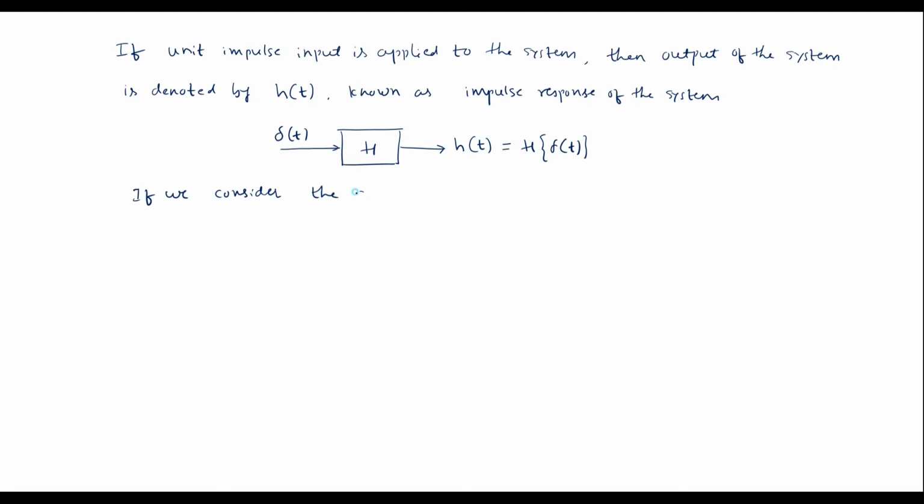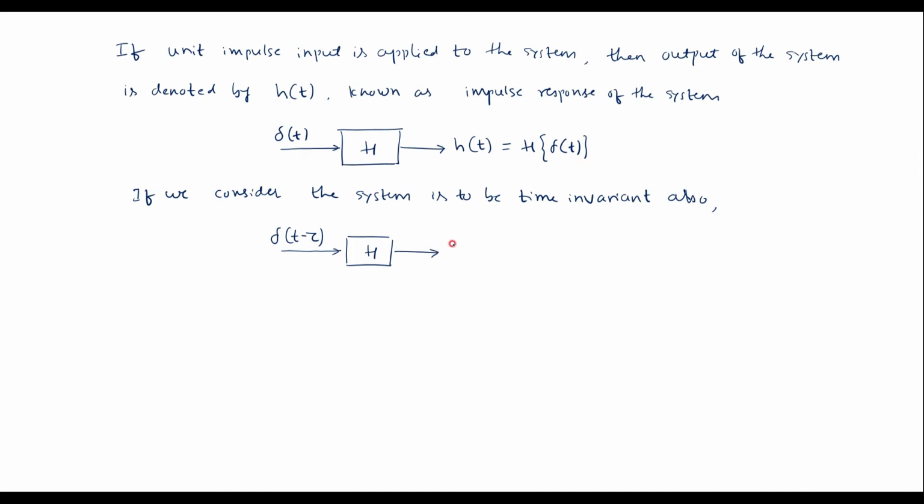The system is also to be time invariant, that is, a shift in the input signal will produce a corresponding shift in the output signal. That is, we have a system having operator H. Now we'll provide a shift in the input signal, that is a shift by tau units.